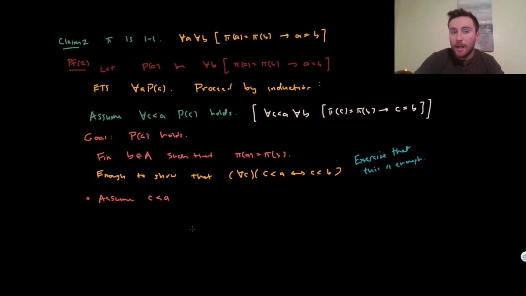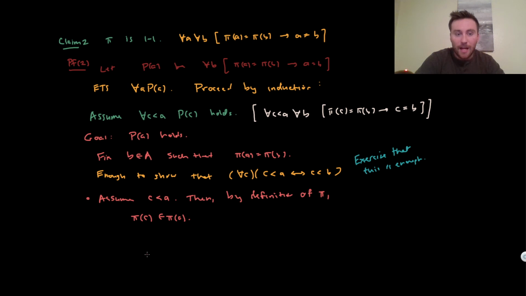We don't know that pi is an order isomorphism, but by just the definition of pi, it must be the case that pi of C is an element of pi of A, right? Because pi of A is the set of all pi of B such that B is less than A, but C is less than A, so it's going to be an element of the set.